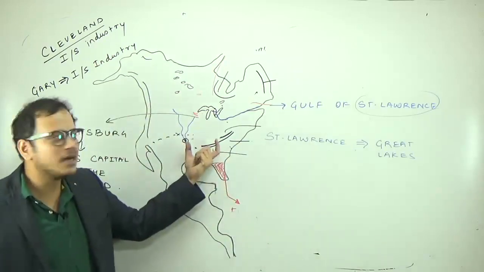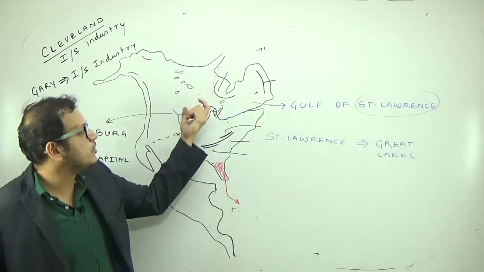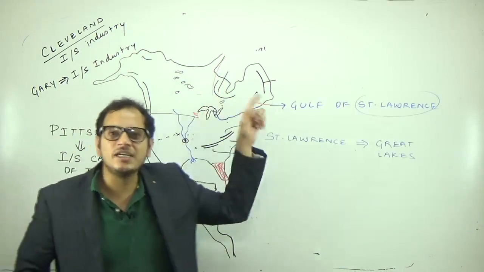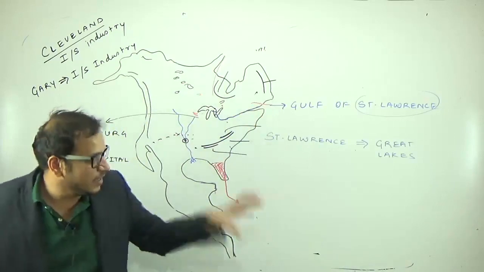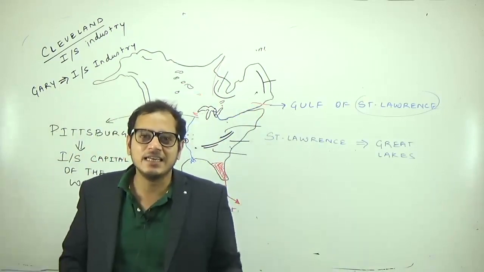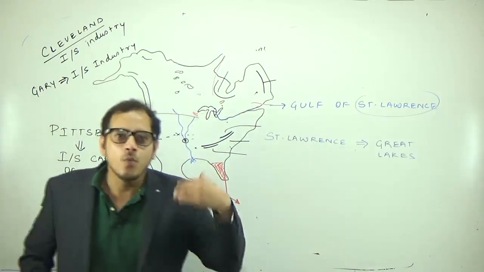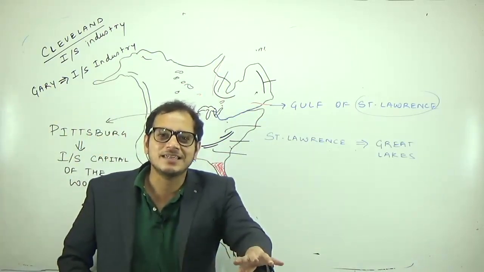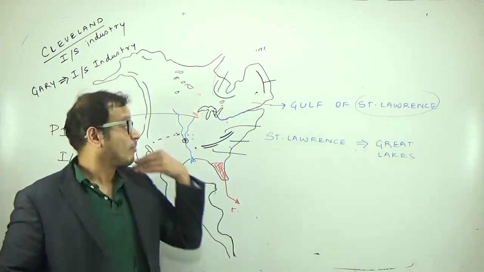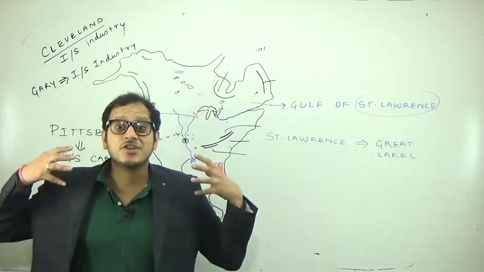Coal is available in the Appalachian Mountains. Around Lake Superior, the Canadian Shield and the Labrador Plateau region we get iron ore, and therefore the basic industry, the iron and steel industry, is located here. Once it is located, all the major industries will come and settle in this region. Therefore, this region is industrially most important.